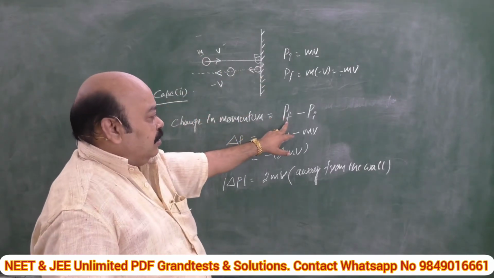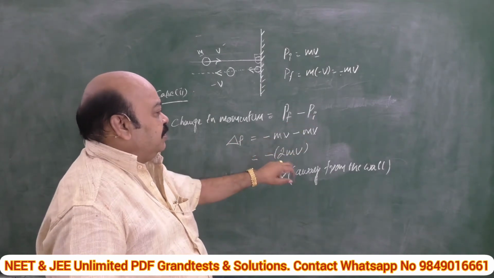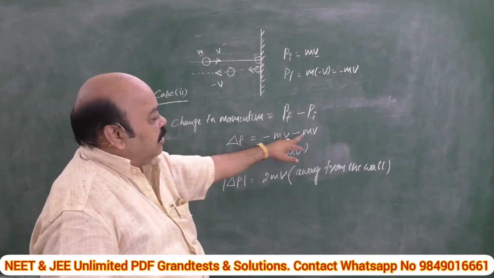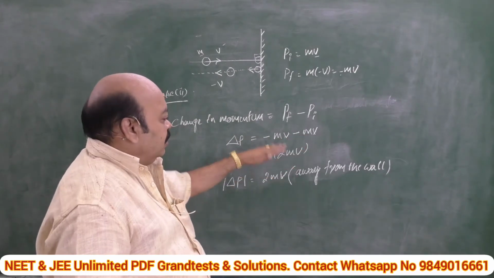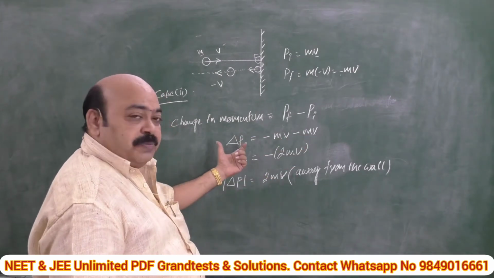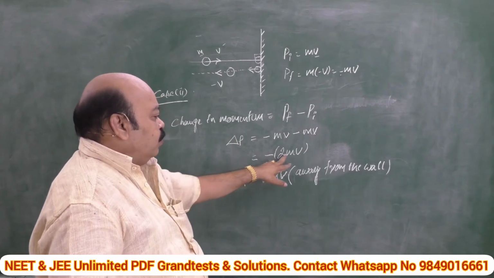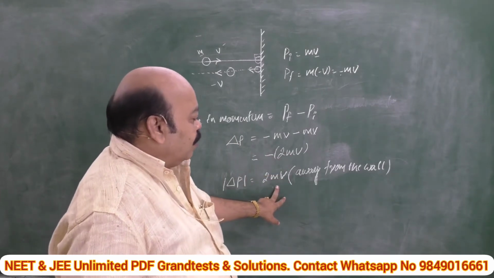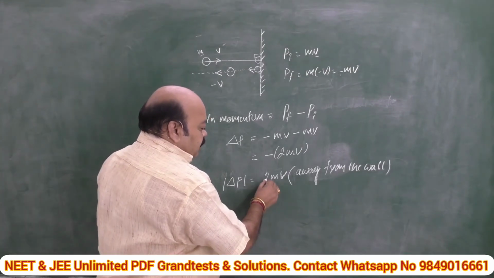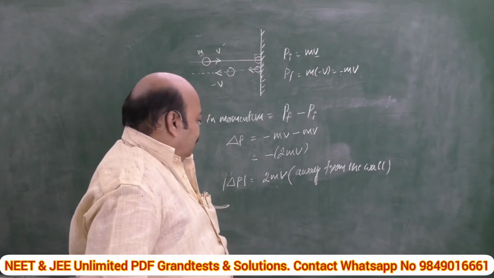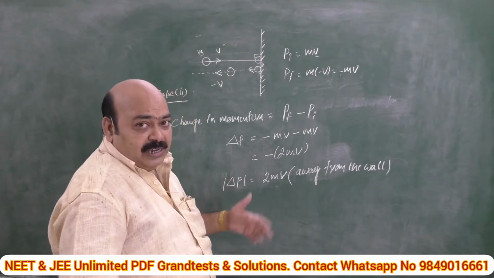As per requisition, P final minus P initial. Final means it has negative sign since it is moving away, and initial has positive sign mv, then totally 2mv. When we are speaking about only magnitude, delta p is equal to only 2mv is taken. This is quantitative. Negative sign indicates that it is moving away from the wall. And here onwards, we can change according to our need.